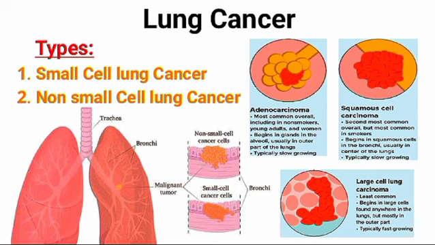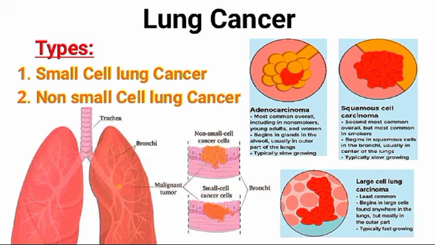The first type of non-small cell lung cancer is adenocarcinoma. Lung adenocarcinoma starts in cells in the lung that make mucus, called epithelial cells, and epithelial cells line the surface of the lungs. Adenocarcinoma is the most common type of non-small cell lung cancer and occurs mainly in people who smoke or used to smoke, but it is also the most common type of lung cancer seen in people who do not smoke.